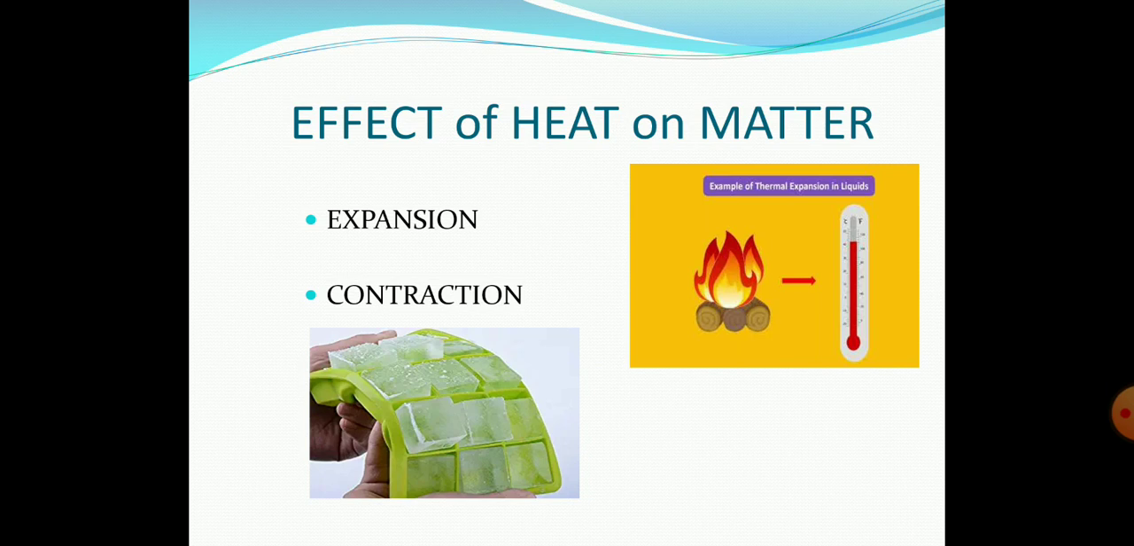Similarly, for contraction, you take the ice cube tray from the freezer and keep it on the table at room temperature. The temperature in the freezer would have been very low, in the negative, say minus 5 degrees Celsius. Now you bring it to room temperature, which is around 25 degrees Celsius.